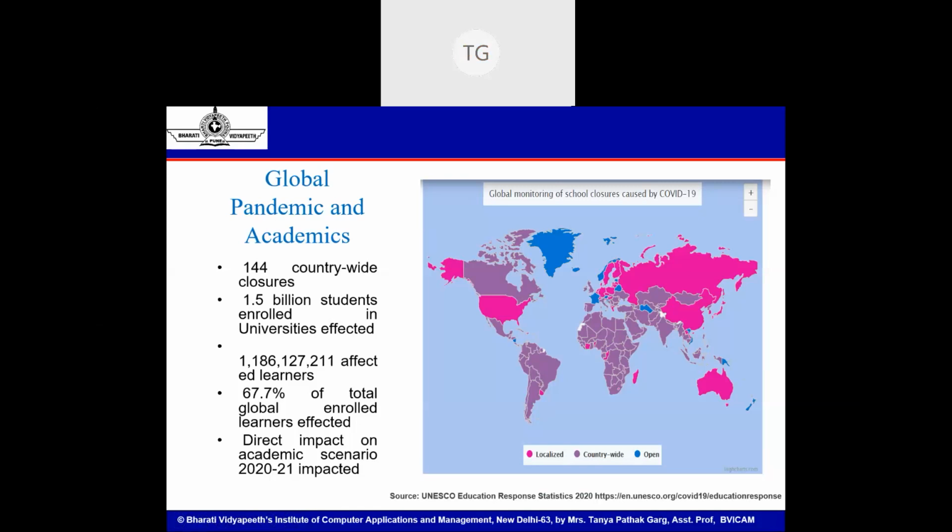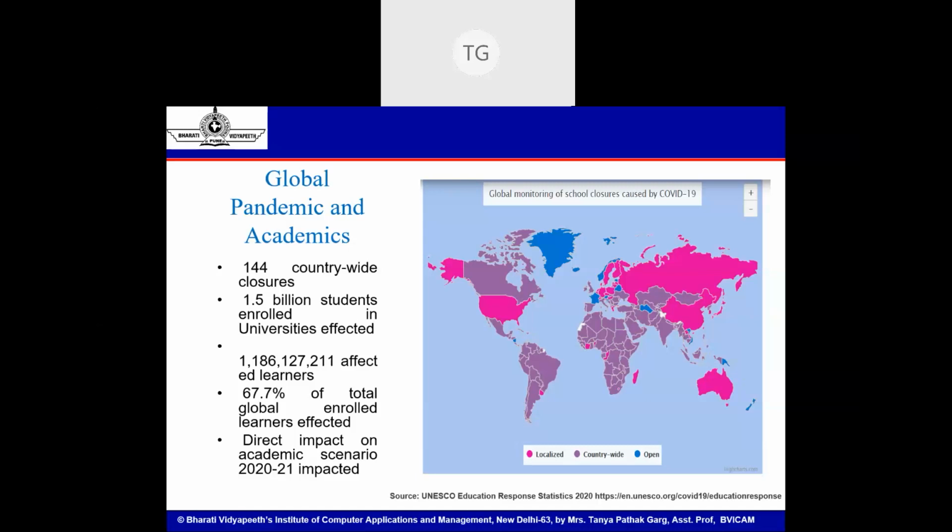Due to this, 1.5 billion students over the globe have been impacted by virtue of being enrolled in colleges and universities for the purpose of education. So any student all across the world that is enrolled in any kind of a university or is using online resources to educate himself and his term is falling in this pandemic year 2020 and forward, his learning and his career is at stake. They are the ones who are critically impacted and continue to remain so.